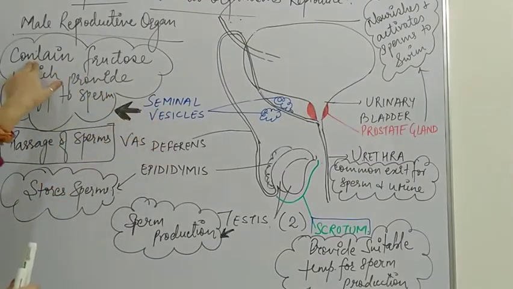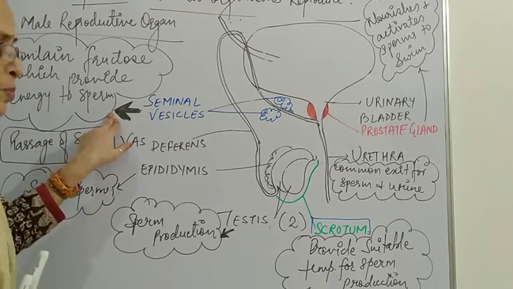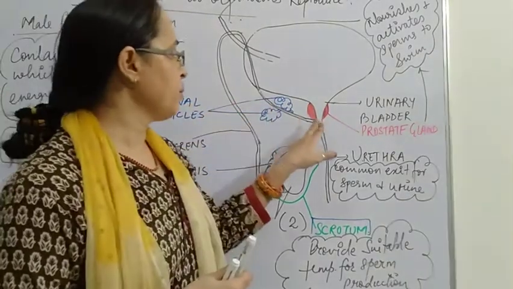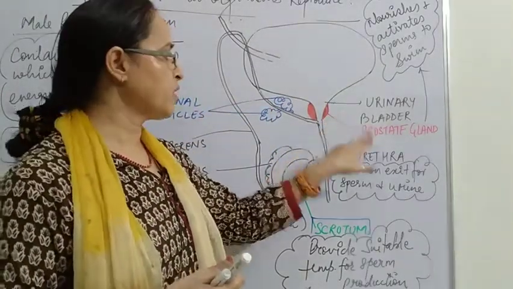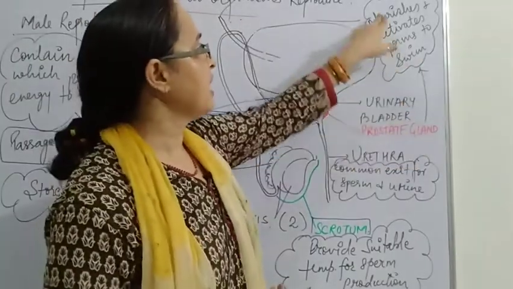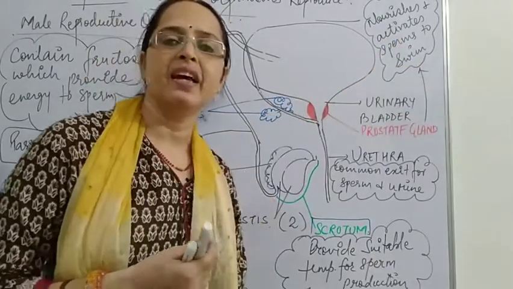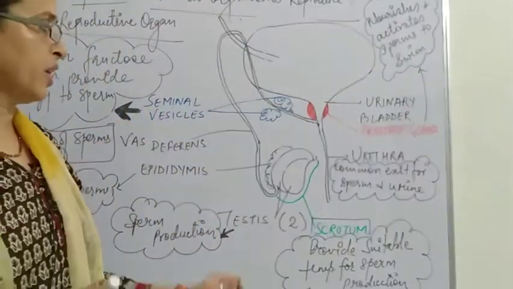Seminal vesicles contain fructose, which provides energy to the sperm. Then the secretions of the prostate gland are provided to the sperm. The prostate gland nourishes and activates sperms to swim so that they can move out of the male body.